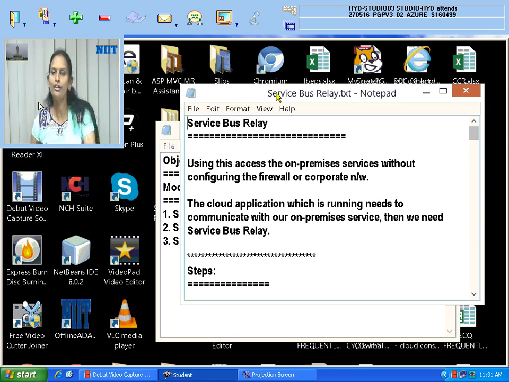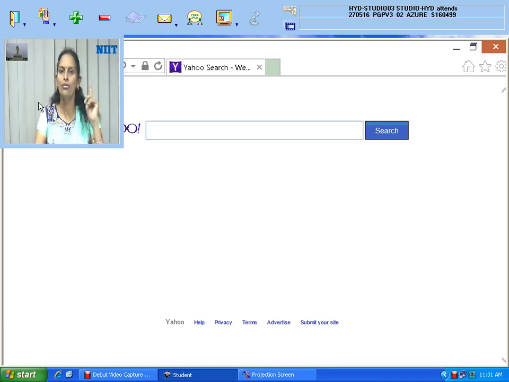I am going to show you that service bus relay creation in your Azure portal, so I am opening your Azure portal. Please check. The first step in this demo is to create the service bus in your cloud. Only then comes the WCF library, then hosting it in the console application, then creating the client application. All these are required. Step by step I will tell you.